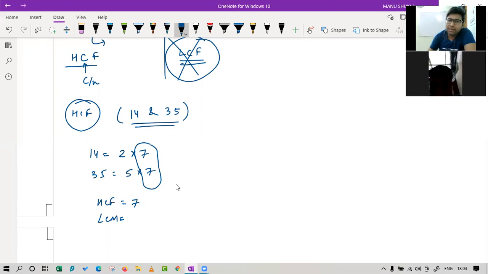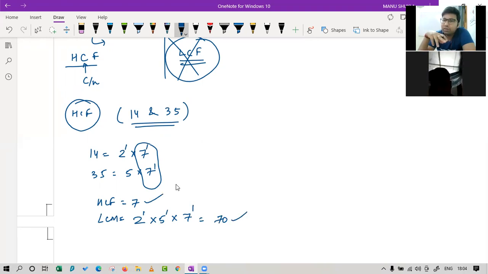So in LCM, we have to write all the factors first. Suppose 2 is coming, 5 is coming, and 7 is coming. And then we will see what their maximum power is. 2 is coming only once, so the maximum power is 1. 5 is coming once, so the maximum power is 1. 7 is also coming with maximum power 1. So the answer is 70. So this was the way of finding HCF by prime factorization.